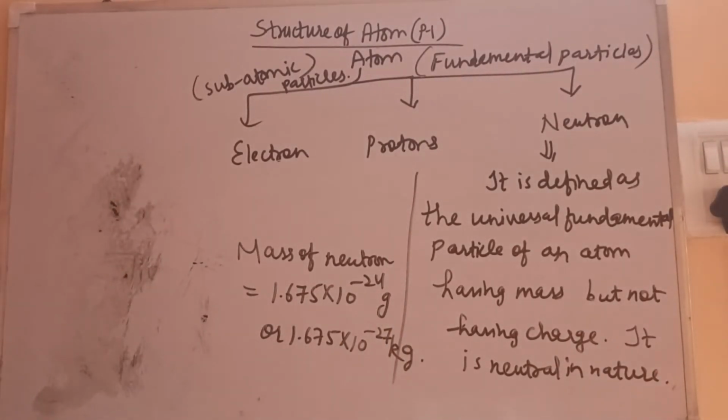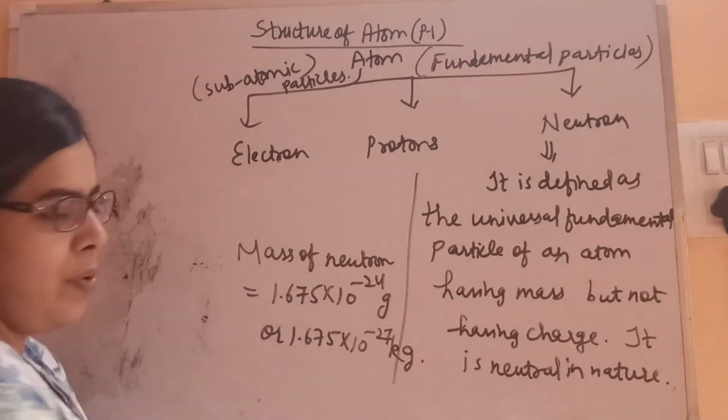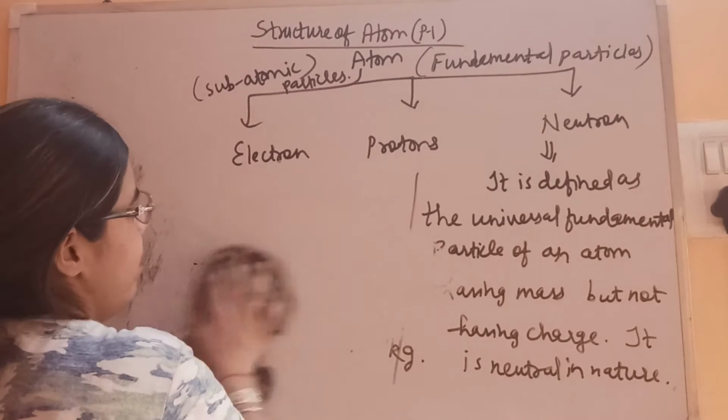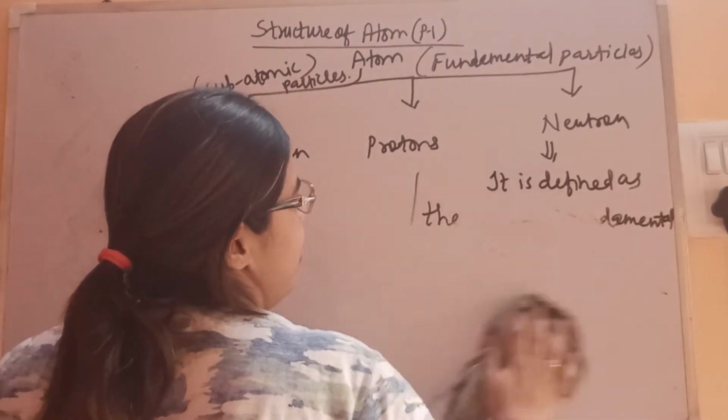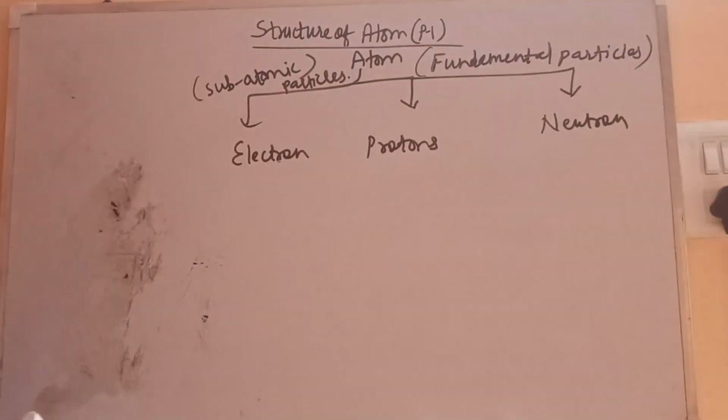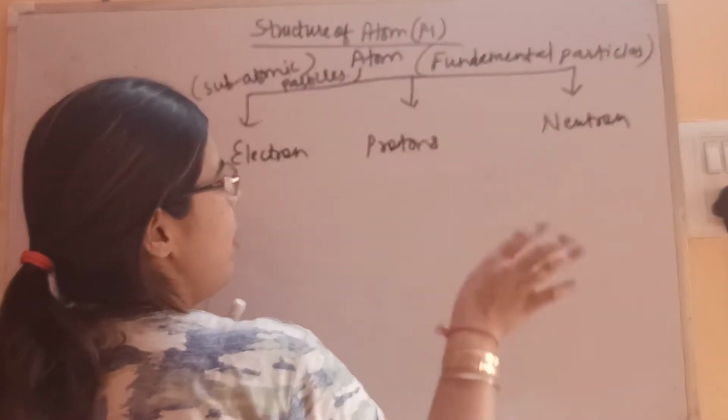Okay, so this is about the electrons, protons and neutrons. Now let's see the symbolic representation of all three. These are the three fundamental particles that are present in the atom. The atom is made up of all these three.